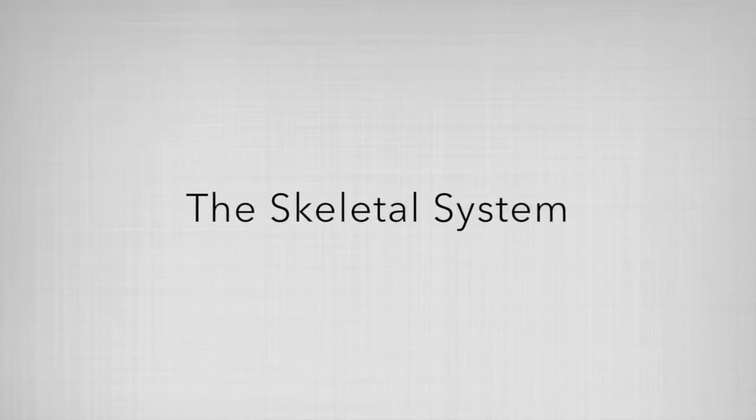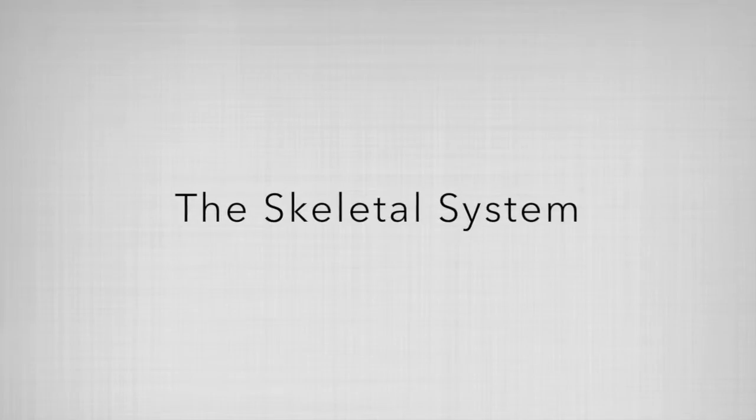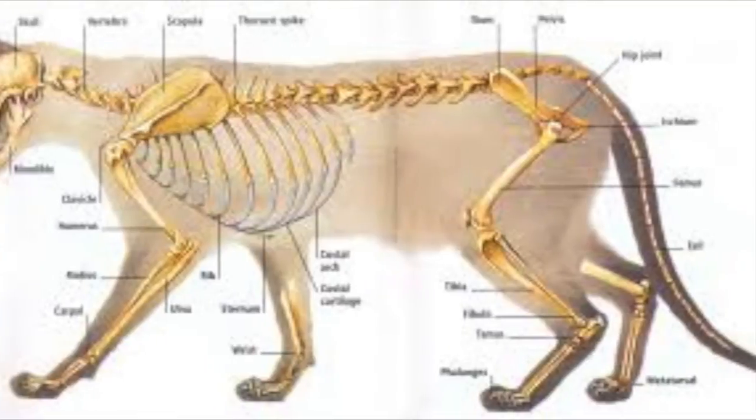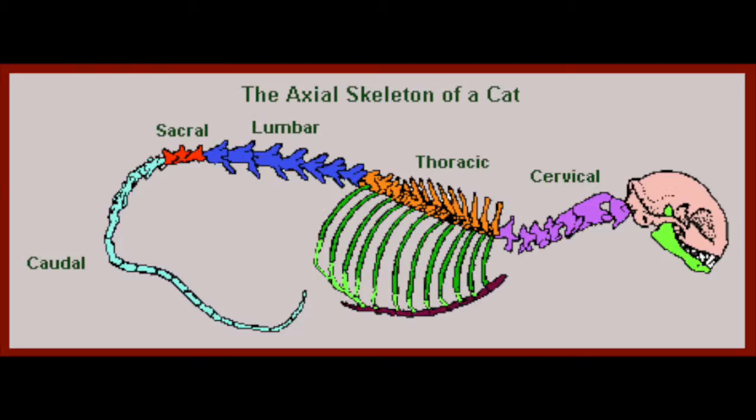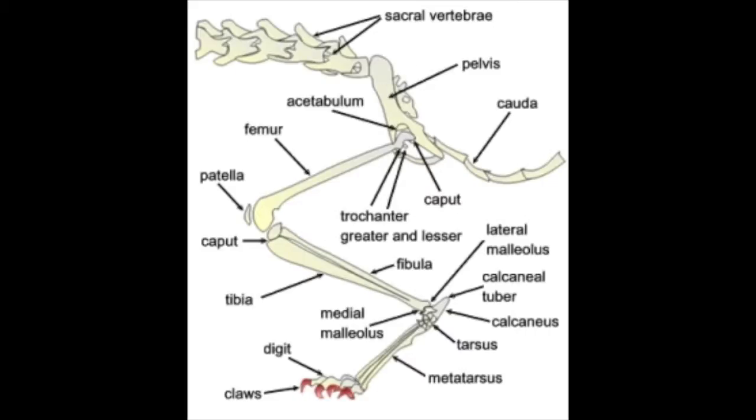The skeletal system consists of bones and connective tissues to protect organs and give structure to the body. During the process of defecation, cats rely heavily on the spinal cord to be able to arch their backs and use the leg bones, like the femur, tibia, and fibula, to hold themselves up and support their body.